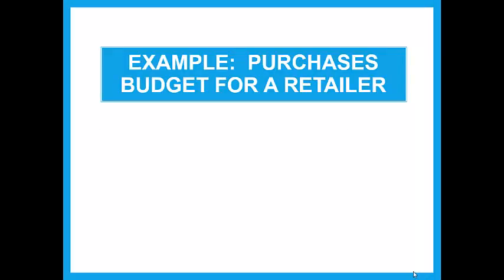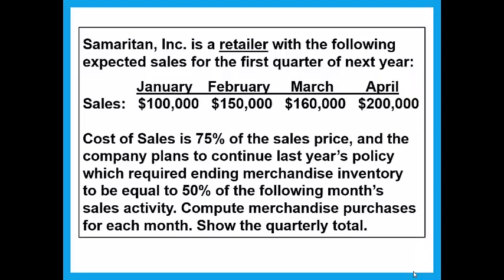Let's look at an example. Samaritan Inc. is a retailer with the following expected sales for the first quarter of next year. January sales $100,000, February sales $150,000, March sales $160,000, April sales $200,000. So they've given us sales in dollars, not units.